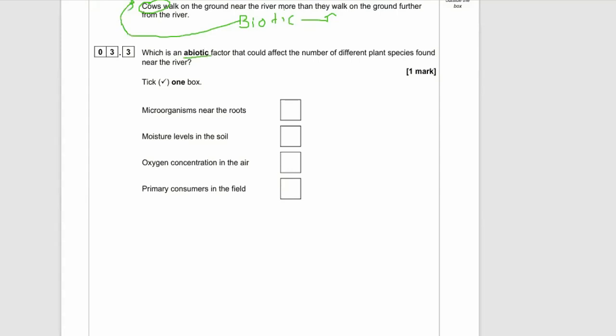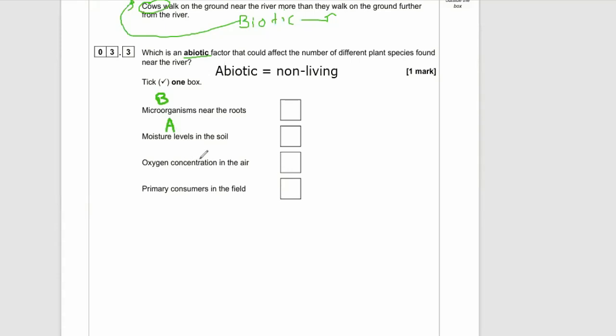Okay. What's an abiotic factor? Abiotic means not biotic, so it means not living. Abiotic is non living. So we need to look at these answers below and first of all see which ones are living. Microorganisms near the roots. Well, microorganisms are biotic, they're living things.